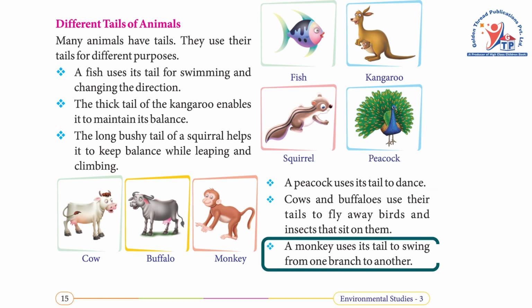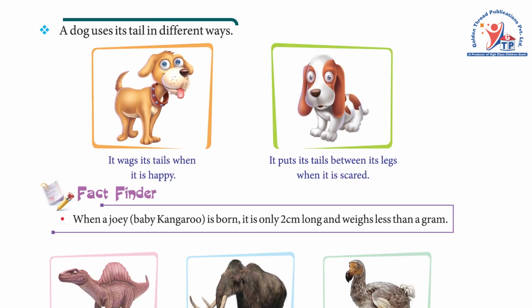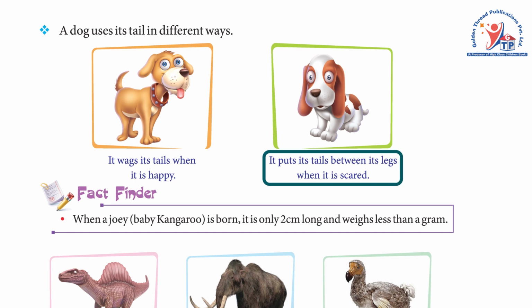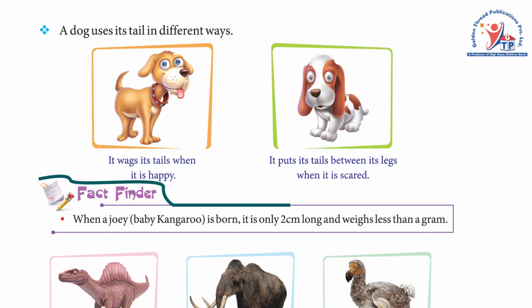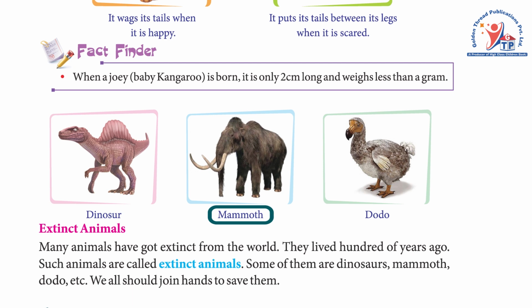A monkey uses its tail to swing from one branch to another. A dog uses its tail in different ways. It wags its tail when it is happy. It puts its tail between its legs when it is scared. Fact finder: when a joey, a baby kangaroo, is born, it is only 2 cm long and weighs less than a gram. Dinosaur, mammoth, dodo: extinct animals.